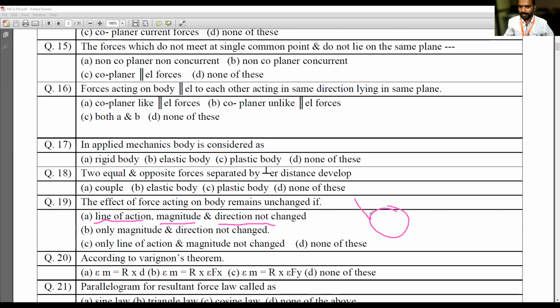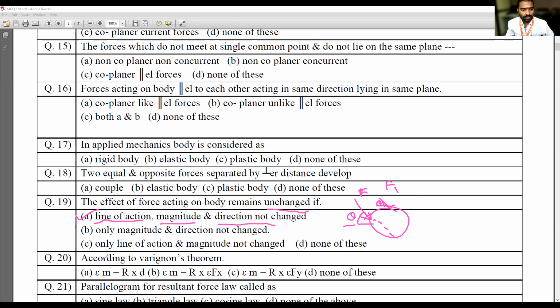See, this is the body. I apply a force at an angle theta with some magnitude, and there is a line of action of the force like this. The effect of the force acting on a body remains unchanged if the line of action does not change; if I shift the force here, it changes. So the line of action should not change. Next, magnitude: if I apply F1 instead of F, it changes. So F should not change. And direction: here the angle is theta, and if it becomes theta 1, it changes. So line of action, magnitude and direction should not change. Okay, this is the answer.